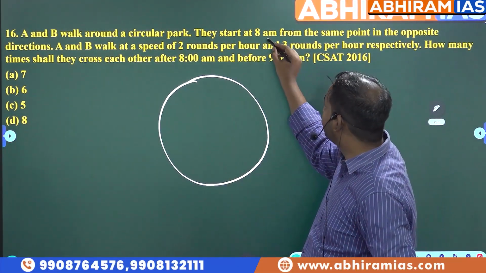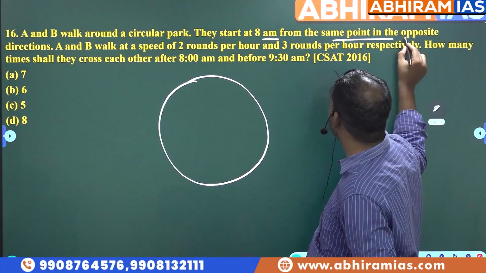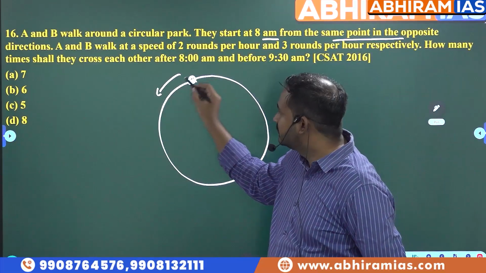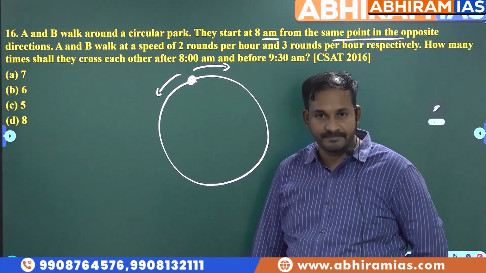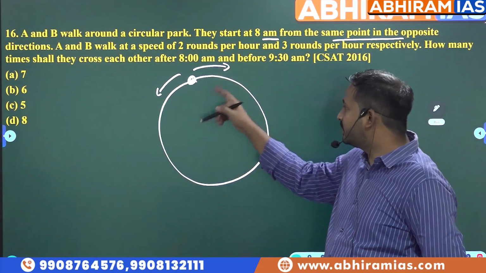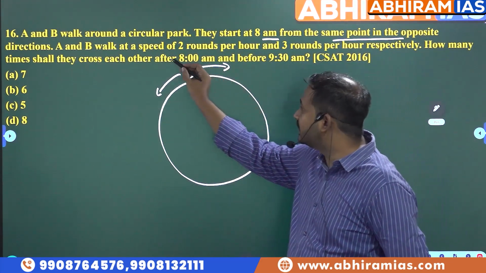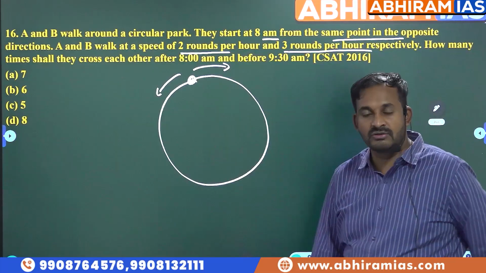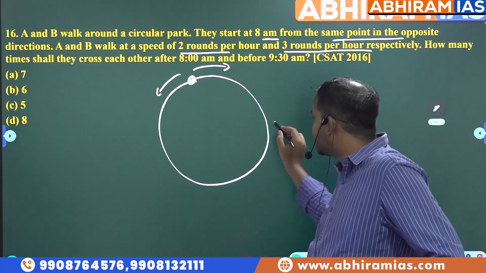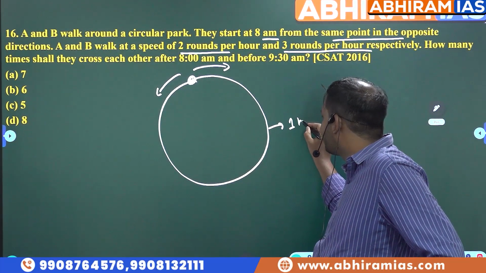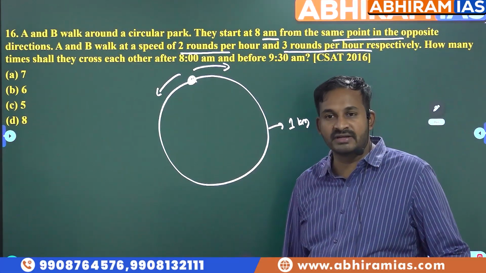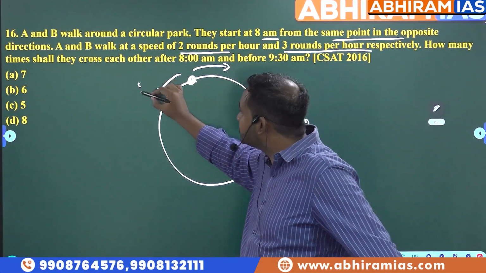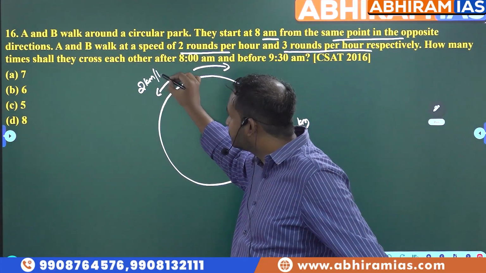Now what they are telling, both are starting at 8 a.m. from the same point in the opposite direction. Assume this is that point. In the opposite direction means they will move in opposite directions. Now whenever you see this type of questions and you will see that A and B walk with a speed of 2 rounds per hour and 3 rounds per hour. So what you people will take here is the circumference as 1 kilometer. Directly assume the circumference as 1 kilometer. Now this 2 rounds per hour you can assume it as 2 kilometers per hour. Why?